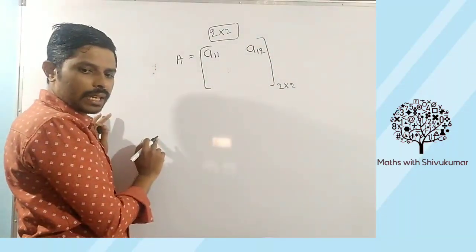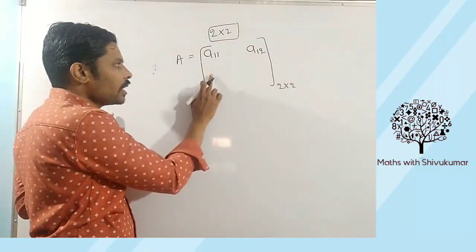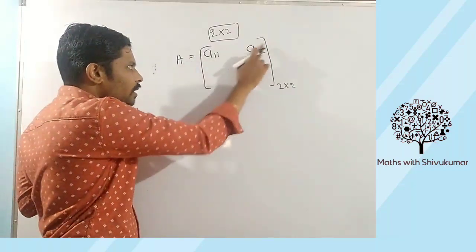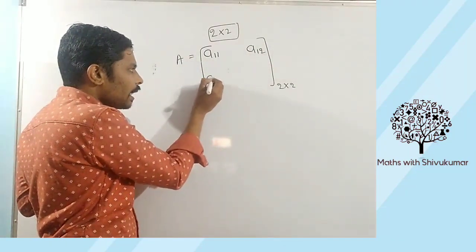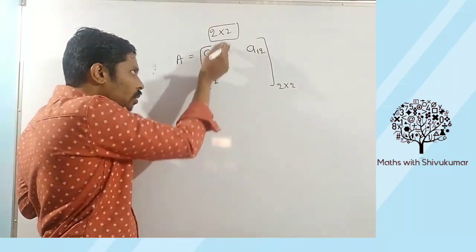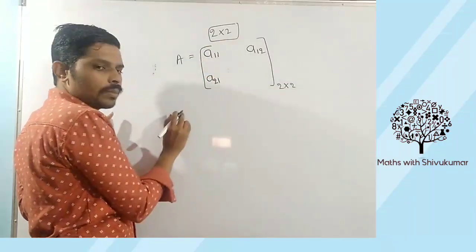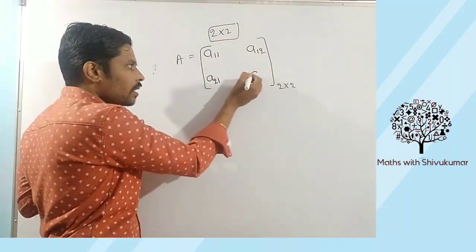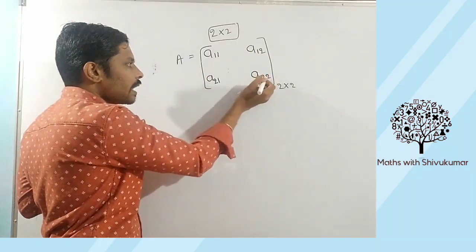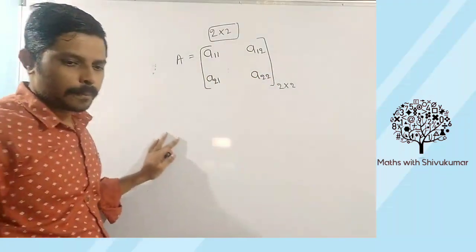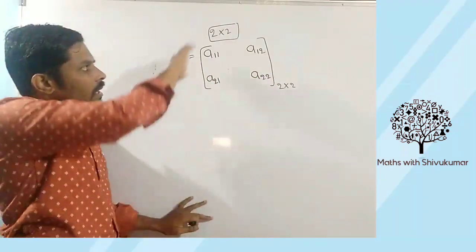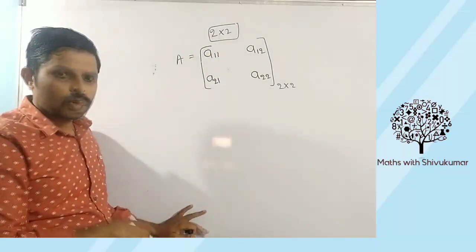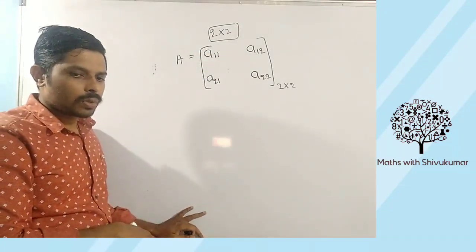This is the position. First row is over. This is the second row. Second row, which column? First column. Next, the last one, A22: second row, second column. This is the general matrix of order 2 cross 2.